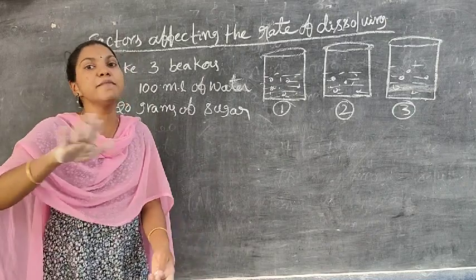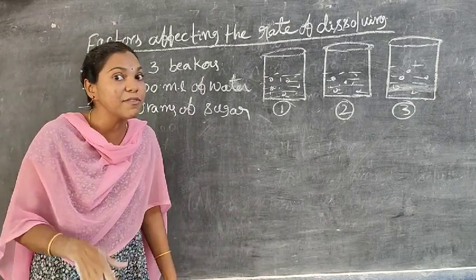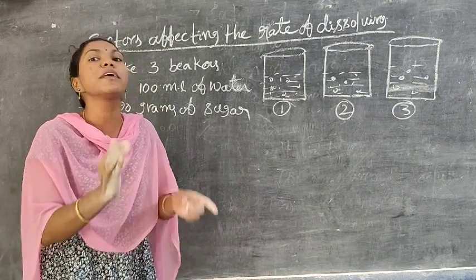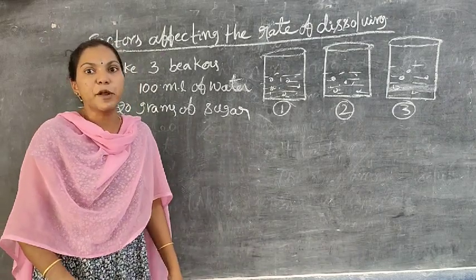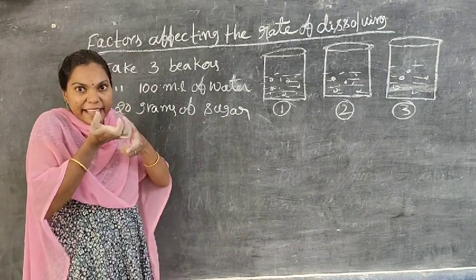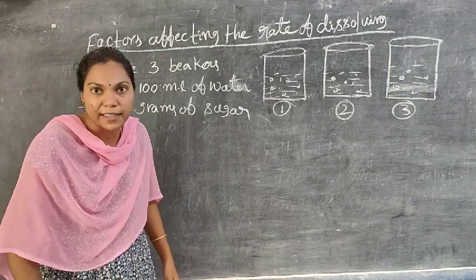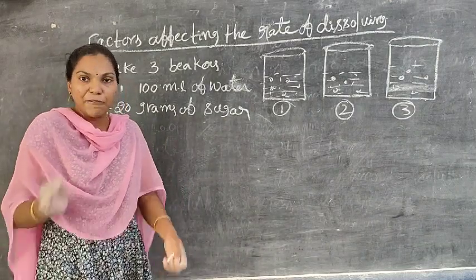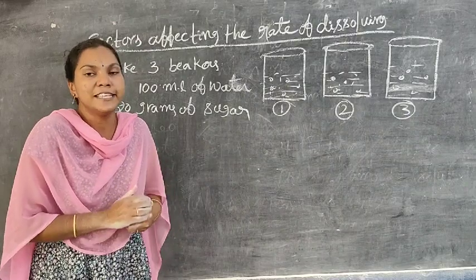We have to add the same 20 grams of sugar. But in the third beaker, what do we have to do? We have to heat the beaker. Heating means the particles get heat energy, so are they dissolving quickly or not? Yes, quickly dissolving.